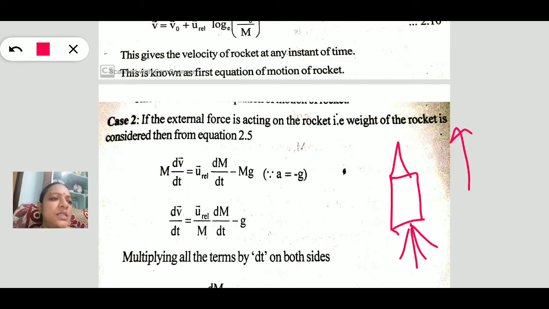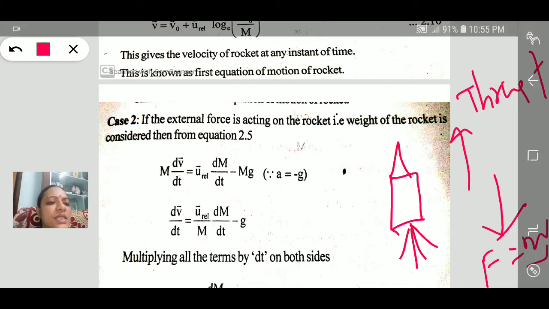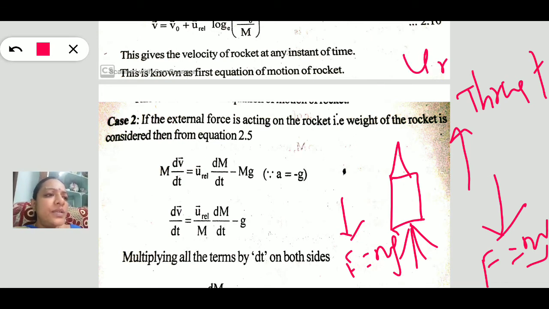The thrust is nothing but a reaction, and if we consider the gravitational force acting upon this system, that is F is equal to mg. So this is mg. Then the resultant force will be equal to, since thrust is nothing but u relative velocity dm by dt.